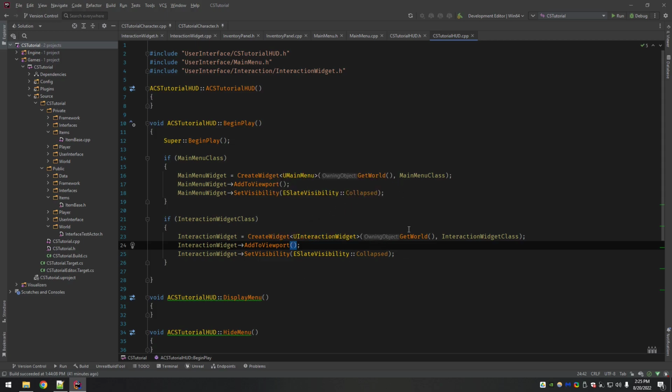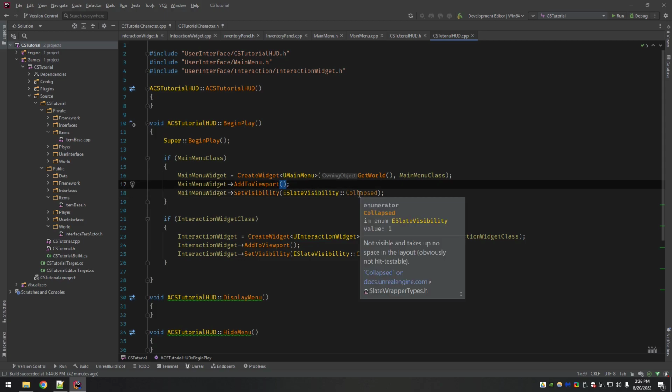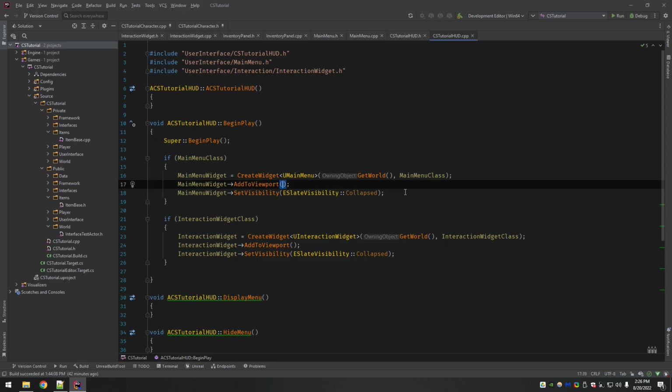So when we open the menu, if the menu is below the interaction widget, you won't be able to click on the menu because mouse clicks still check what widget is under them. So I'm just going to pick some arbitrary numbers here. I'm going to do a 5 for the main menu, but a -1 for the interaction widget. This way we always know that if we need to put some stuff underneath, there's still space. Obviously you can come back and reorder these later.